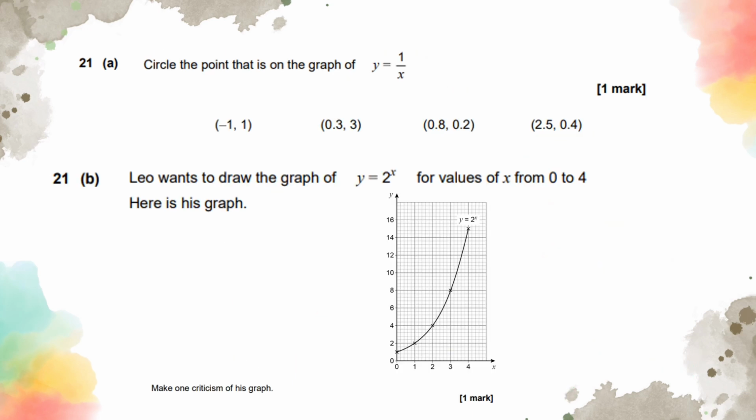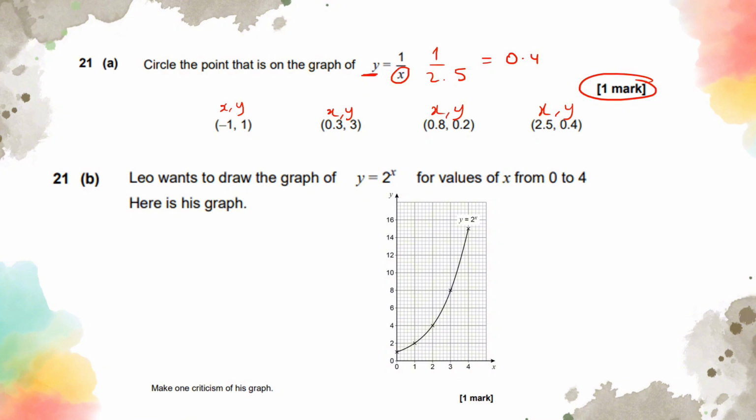Circle the point that is on the graph of y equals 1 out of x. This is a 1 mark question, and since it's a calculator paper, you know that your x and y axis is given to you in alphabetical order. The first number is your x, the second is going to be your y. So what you need to do is substitute the x values into your calculator. And when you do that, you will realize that 1 out of 2.5 is going to give you 0.4. So since it gives you the same y value here, that is going to be your answer, and that's how you get 1 mark from this.